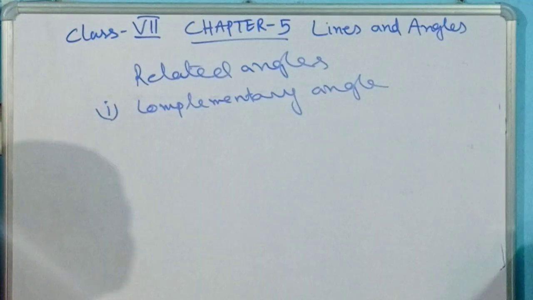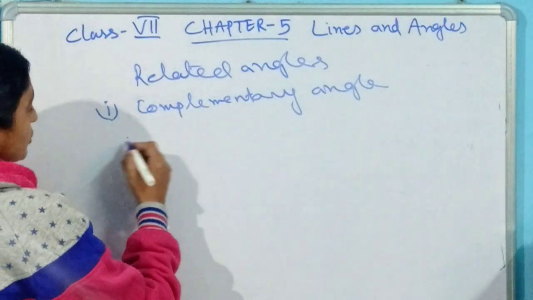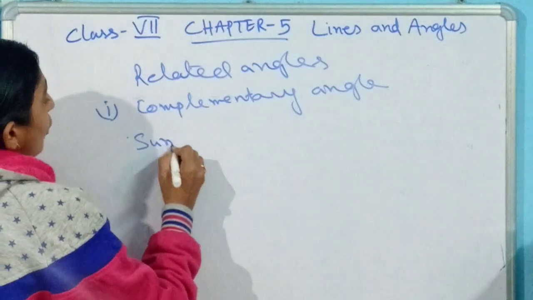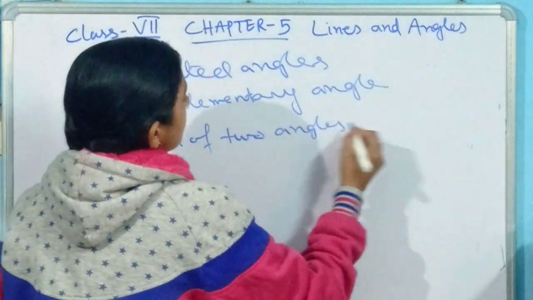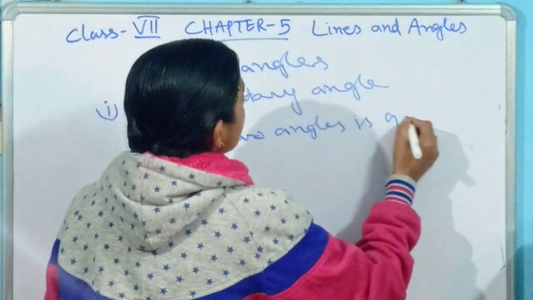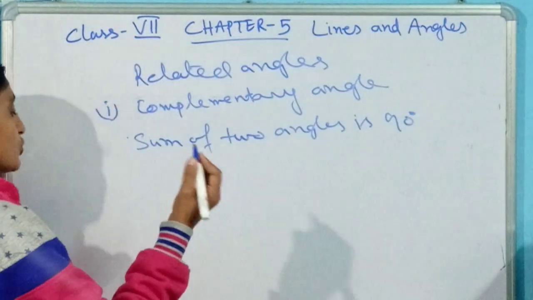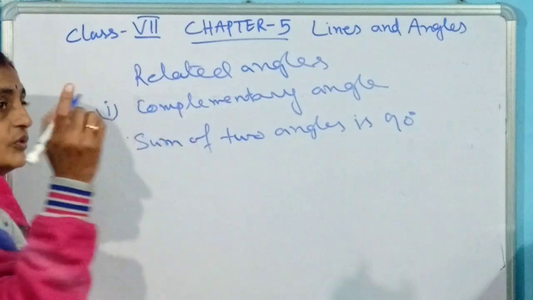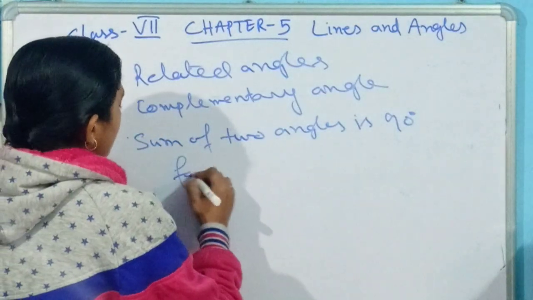Here, complementary angles means the sum of two angles is equal to 90 degrees. That is our only condition: the sum of two angles is 90 degrees. What situations can it have?